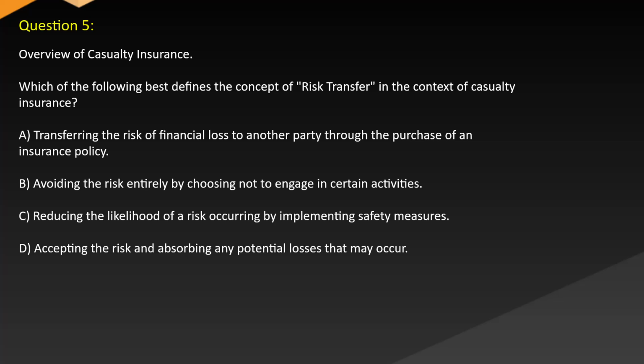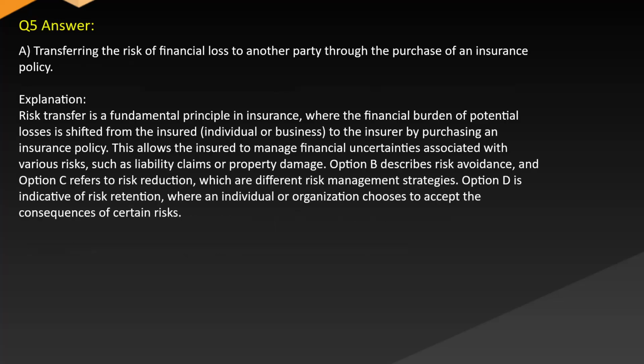A. Transferring the risk of financial loss to another party through the purchase of an insurance policy. B. Avoiding the risk entirely by choosing not to engage in certain activities. C. Reducing the likelihood of a risk occurring by implementing safety measures. D. Accepting the risk and absorbing any potential losses that may occur. Answer A. Transferring the risk of financial loss to another party through the purchase of an insurance policy.